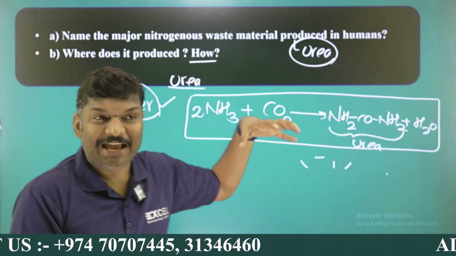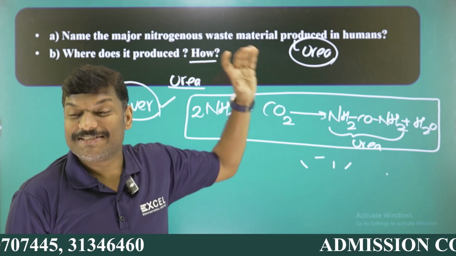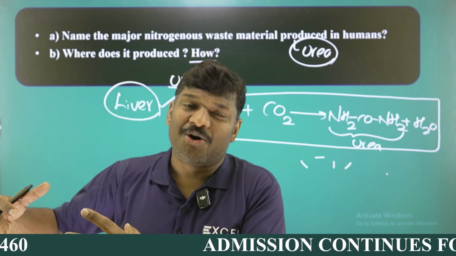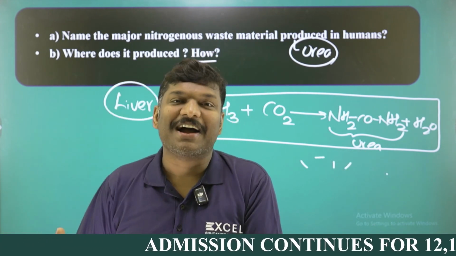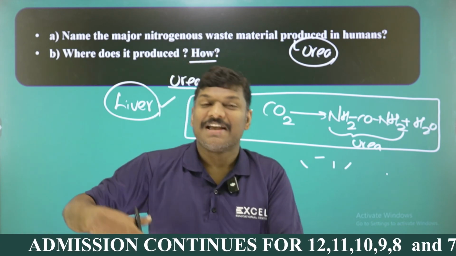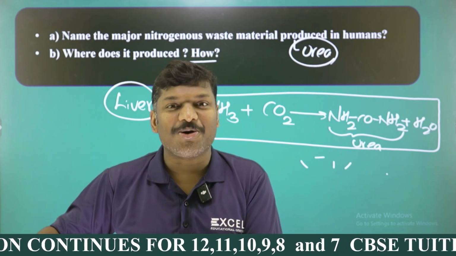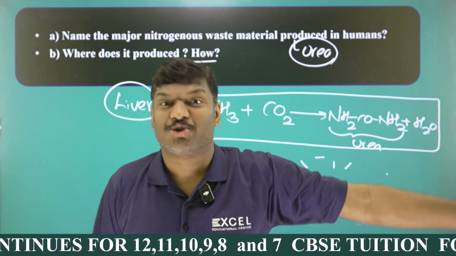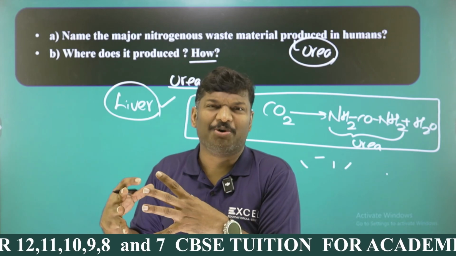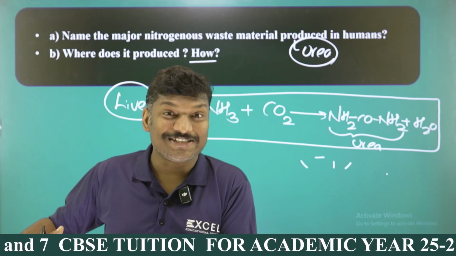This process takes place in the liver. This is called urea cycle. It's not important. Anyway, that process takes place in the liver. So whenever a person is drinking alcohol, automatically what will happen? Liver is damaged, right? You studied on liver cirrhosis. When the liver is damaged, the liver cannot convert ammonia into urea. So ammonia is deposited in huge quantity in the body. That's why kidney failure is a big problem, as well as liver cirrhosis is also a big issue,